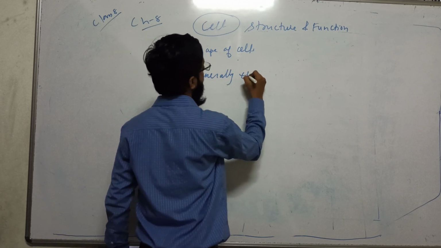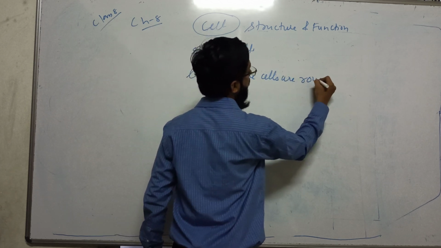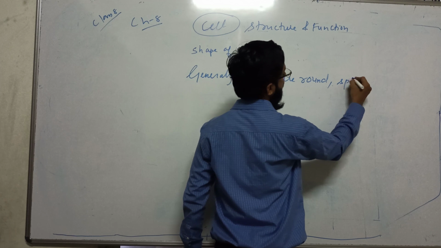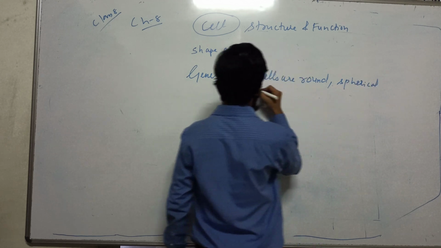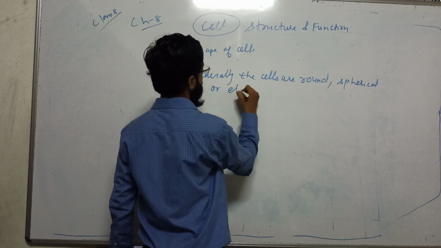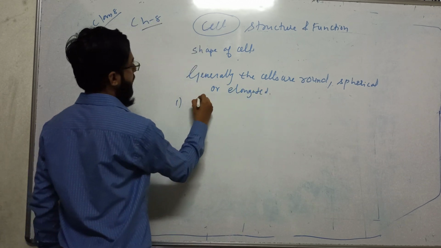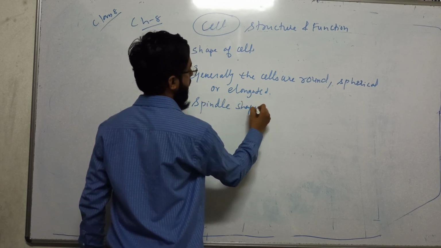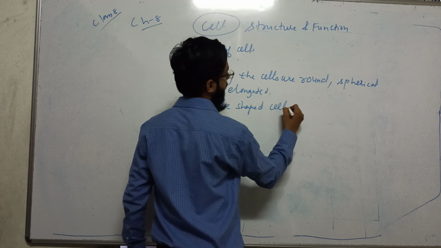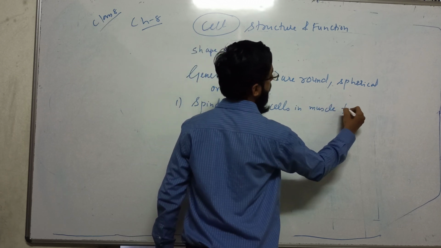So usually or generally the cells are round, spherical or elongated. You can also find spindle shaped cells in muscle fiber or muscle cells.